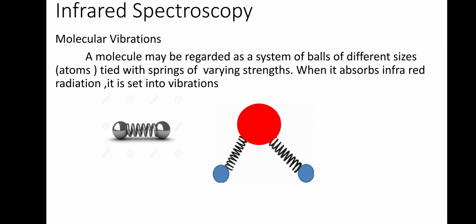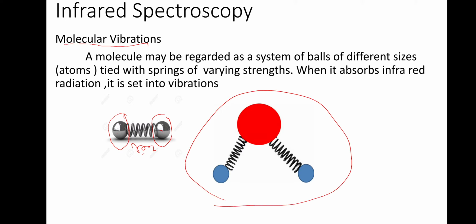Then next is molecular vibrations. When you consider the explanation of a molecule, you have to consider a molecule as balls of different sizes tied with springs of varying strength. So this is a diatomic molecule where you have two atoms, two balls connected by a spring. This spring strength will be varied.